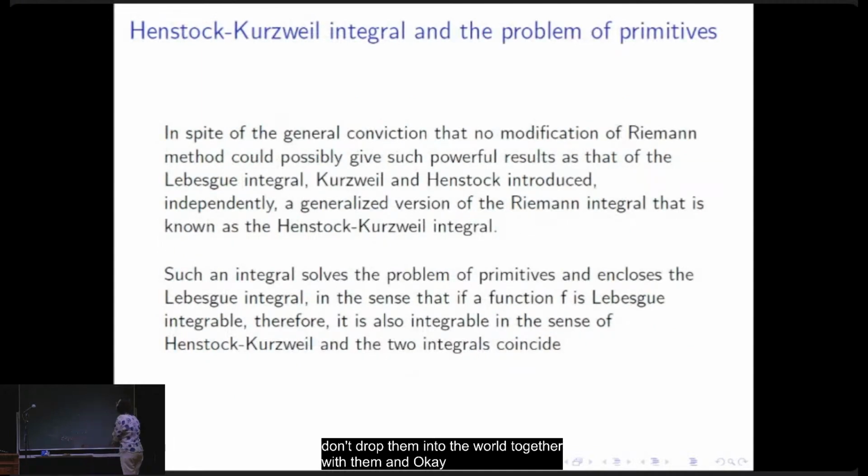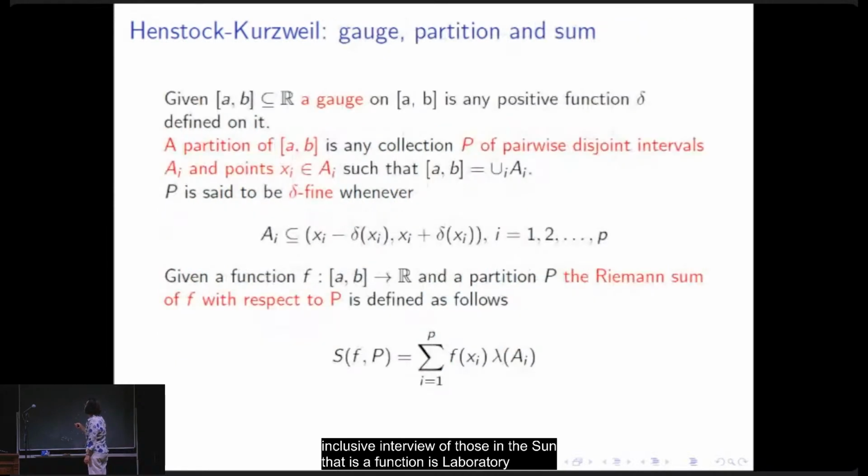Okay, so in spite of the general conviction that no modification of the Riemann method could possibly give such a powerful result as that of the Lebesgue integral, Kurzweil and Henstock introduced independently a general version of the Riemann integral that is now known as the Henstock-Kurzweil integral, and such an integral solves the problem of primitives and includes the Lebesgue integral, of course, in the sense that if a function is Lebesgue integrable, it is also integrable in the sense of Henstock-Kurzweil, and the two integrals coincide.